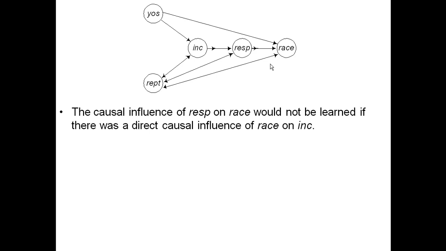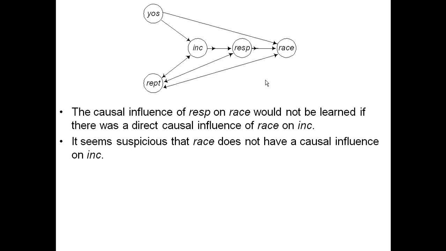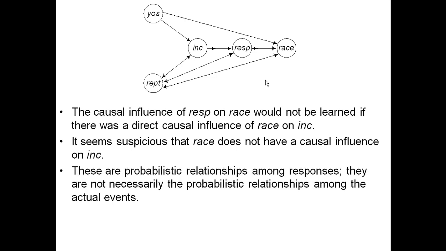And I noticed that the causal influence of response on race would not be learned if there's a direct causal influence of race on incident, which is what we expected to begin with. Our suspicion was that some races are more likely to have racial incidents. I won't go into the mathematics of it, but if there's an edge here, this would not have been concluded, if you go through the algorithm. It seems suspicious that race does not have a causal influence on incident, because that's what we were suspicious of to begin with, that it does.